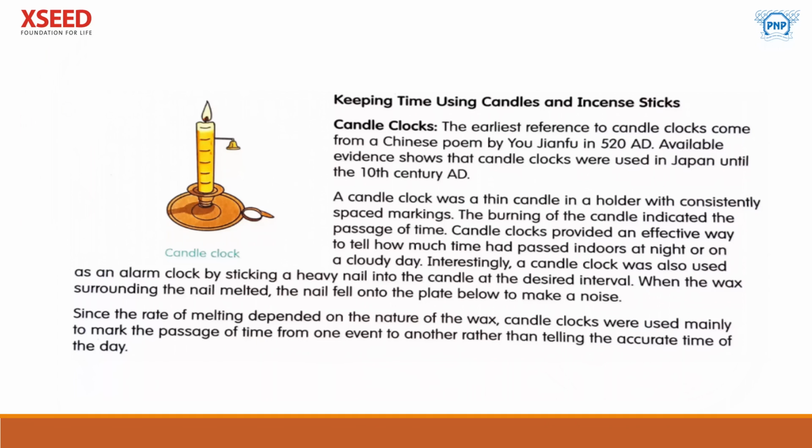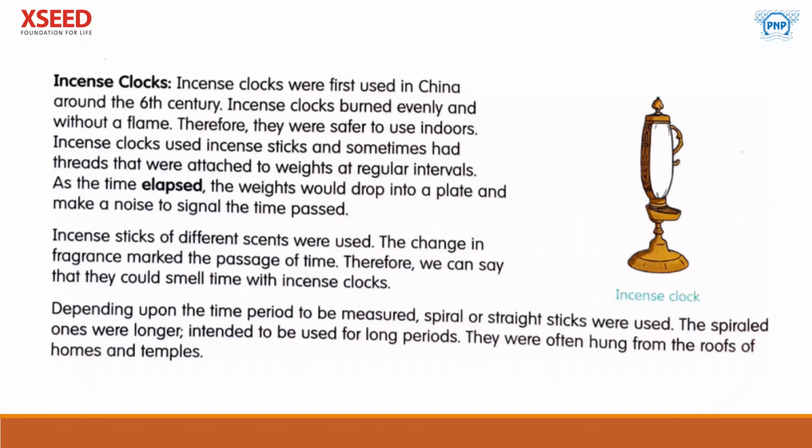So let's check one more clock which was not only telling us time at that time, but it used to give a nice fragrance also, very good smell also. Next one is incense clocks. Incense clocks were first used in China. Where? In China. Around the 6th century. When? Around the 6th century.